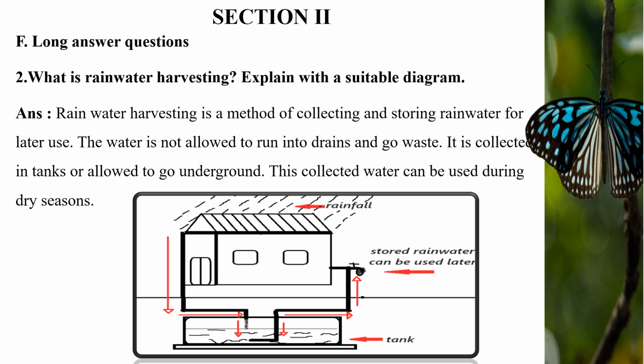Rainwater harvesting is a method of collecting and storing rainwater for later use. The water is not allowed to run into drains and go waste. It is collected in tanks or allowed to go underground. This collected water can be used during dry seasons.